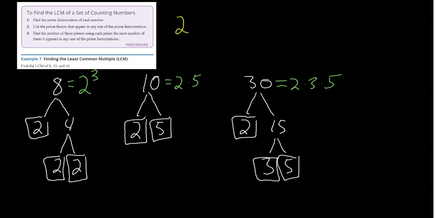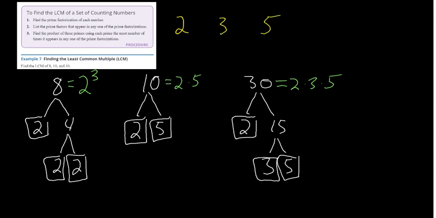10 uses a 2 and a 5. Well, I've already written 2 up here, right? So I'm just going to write a 5. And then 30 uses a 2, 3, and 5. Well, I've already written a 2 and a 5, so I'm going to write a 3 now. Okay, and now I'm just going to put them in ascending order, right? 2 times 3 times 5.